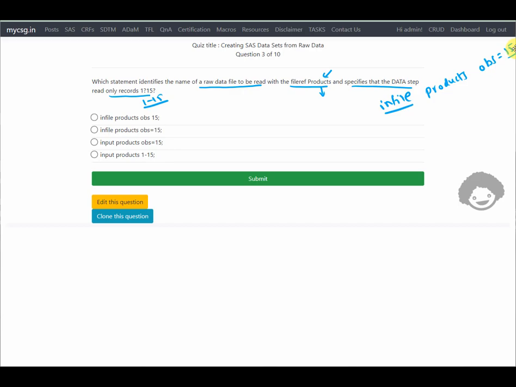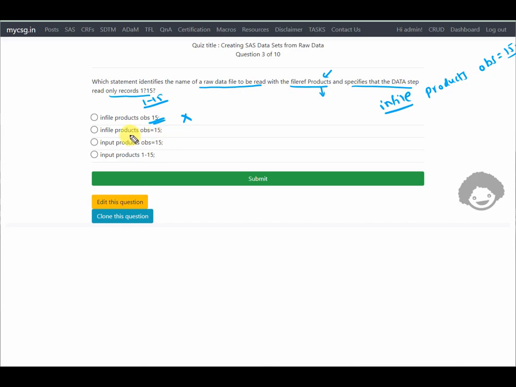Let us take a look at the first option. It says INFILE products OBS 15. This seems to be okay, but the equal to sign is missing here, so this option is not correct.